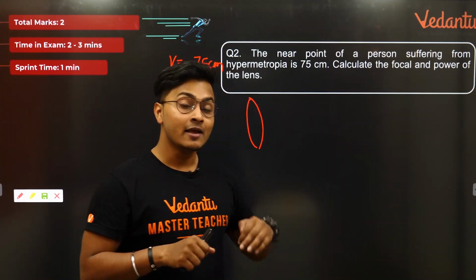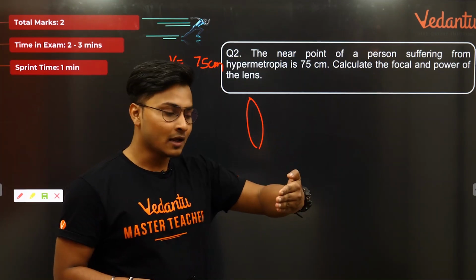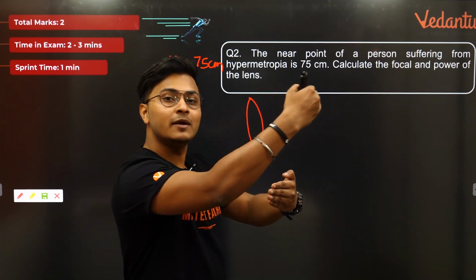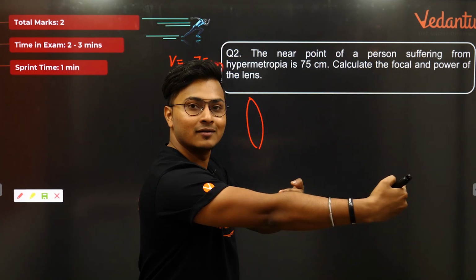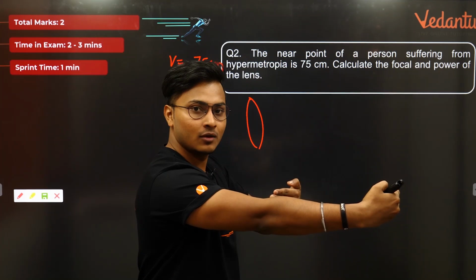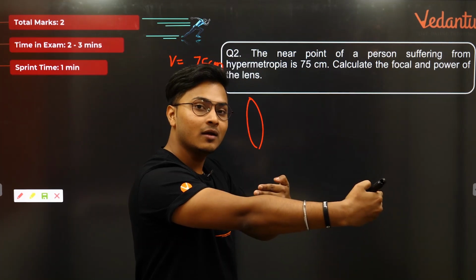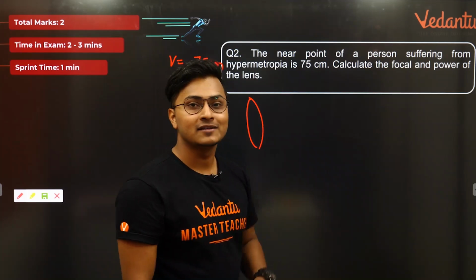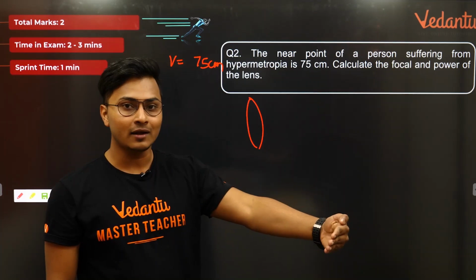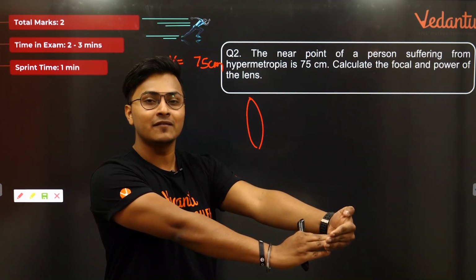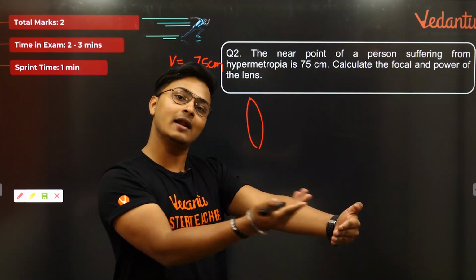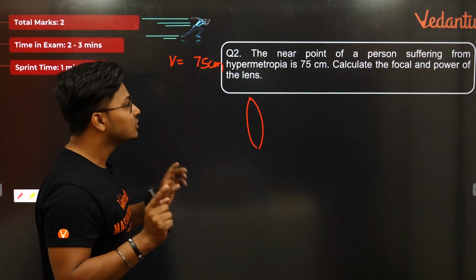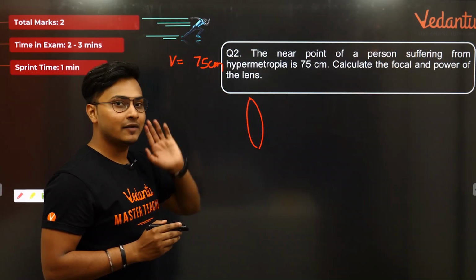The reason is if we try to keep an object at 25 centimeter for a hypermetropic person, the image will be formed behind the object here. क्योंकि उनके आंखों में hypermetropia है. So image will be formed behind somewhere at 75 centimeter. That's why they keep it behind, so that the object is now at 75 centimeter, image will be formed at 75 centimeter, and now it's pretty clear. So this is the basic reason, guys. This is what we need to understand very clearly. So ठीक है, तो आप clear हो गए कि image distance 75 centimeter है.